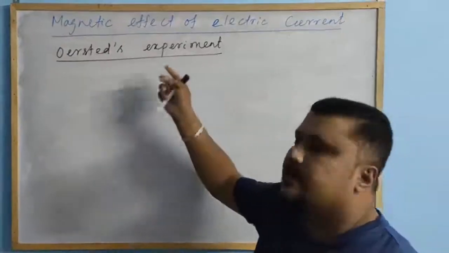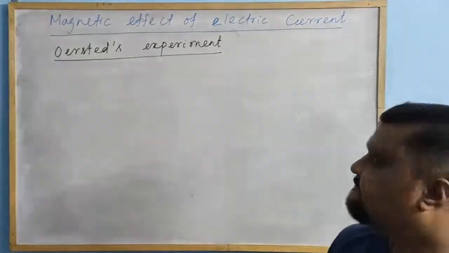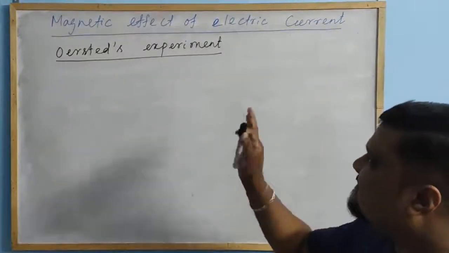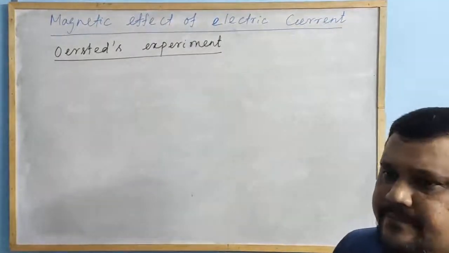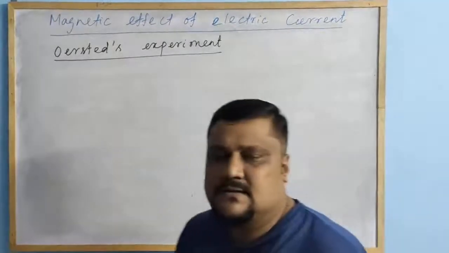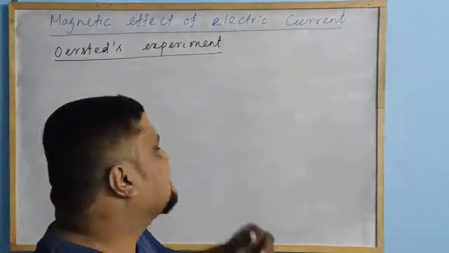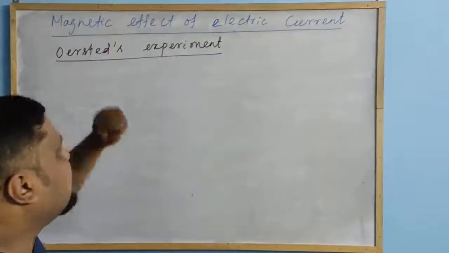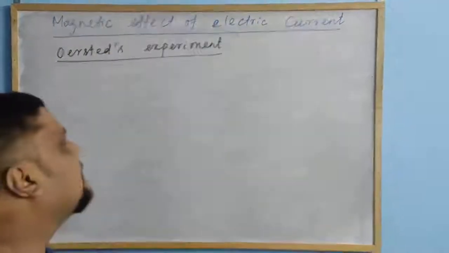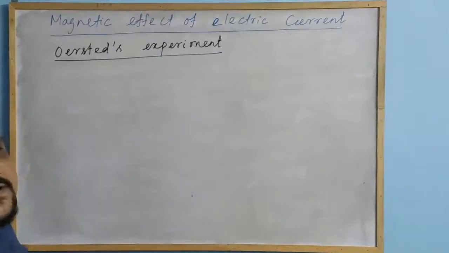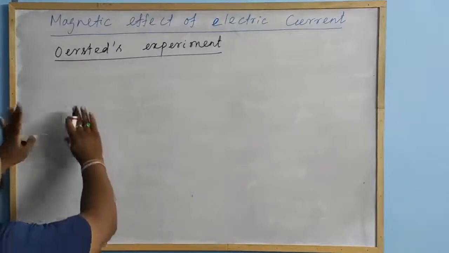Now come to Oersted's experiment. What is required to understand this experiment? Now let me show the circuit diagram.